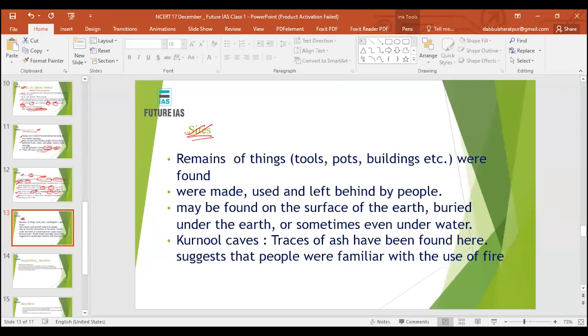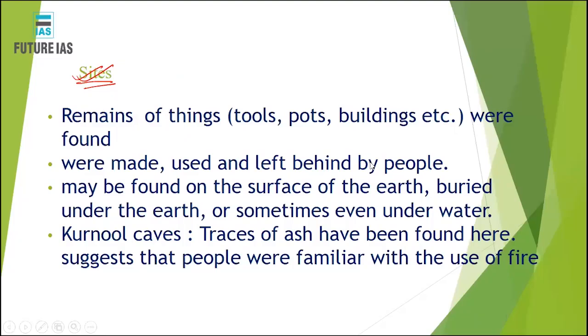You can say that a site is a place where the remains of things are found. What are these remains? For example, you can find tools, pots, and buildings. These sites basically consist of places where people used to live and use items like tools, pots, and buildings. Only through that we came to know about those people.